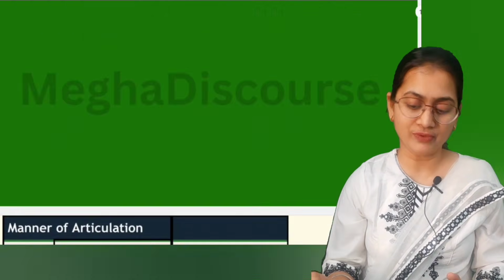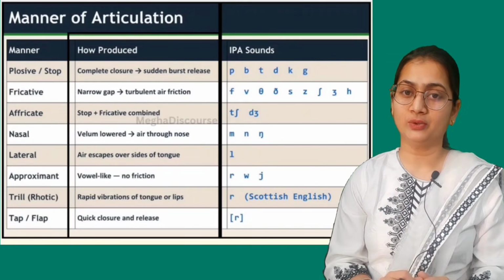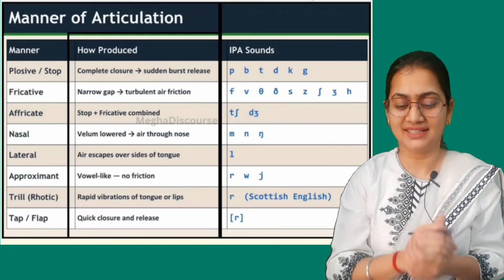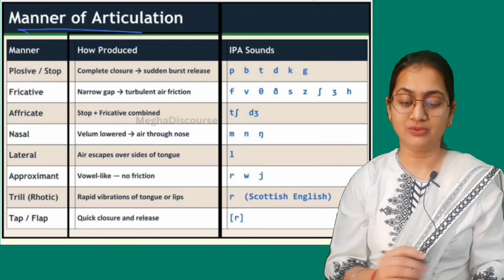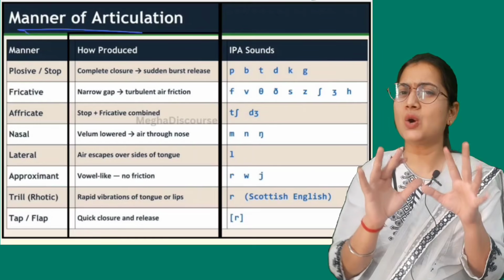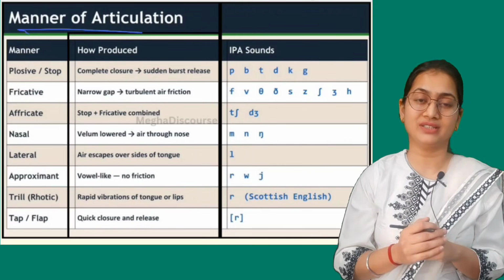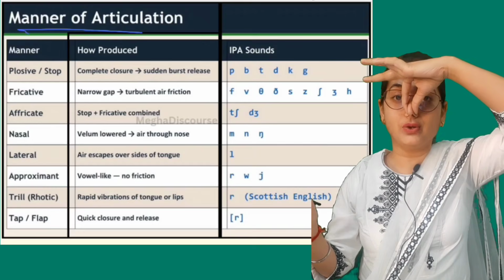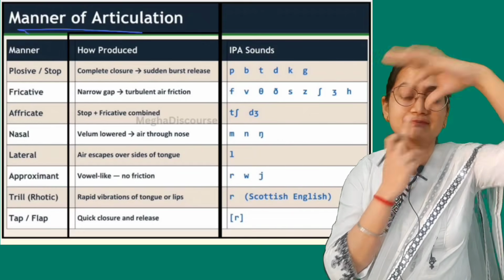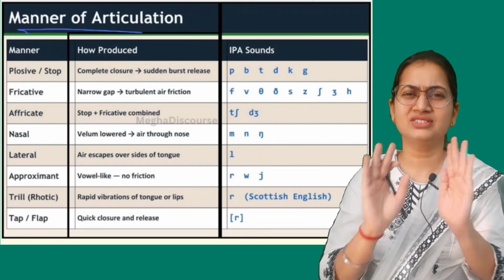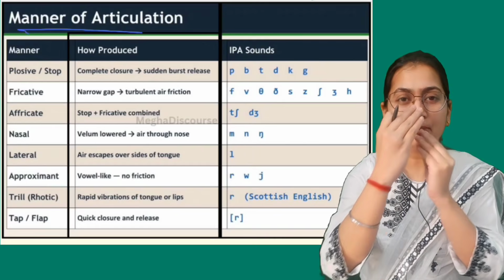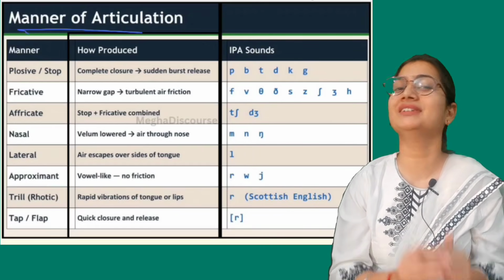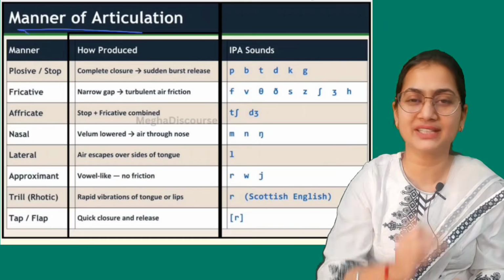Now, manner of articulation. It means how. It means acoustic phonetics. In manner of articulation, first we need to understand how air stops and how air works. Like if I stop my nose, and if I stop inhaling the air, then my whole mouth will block. Then we produce consonant sound. But it is not a long-term process, it is a microsecond process.